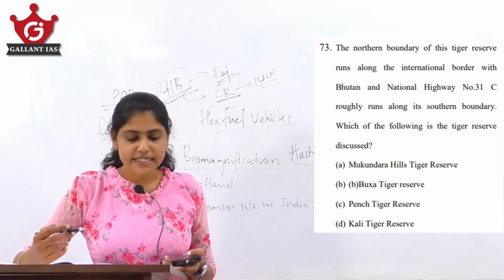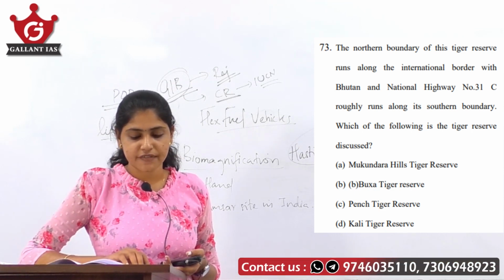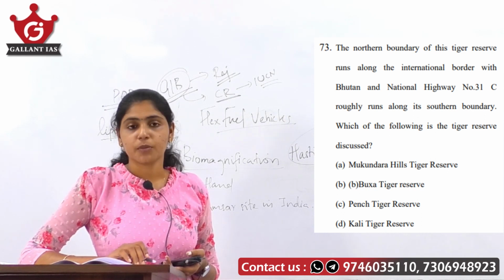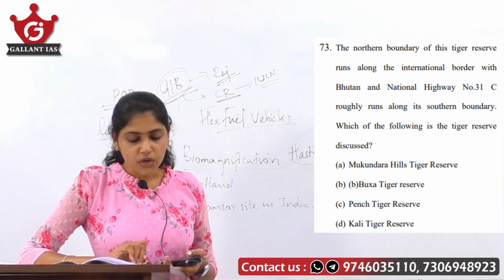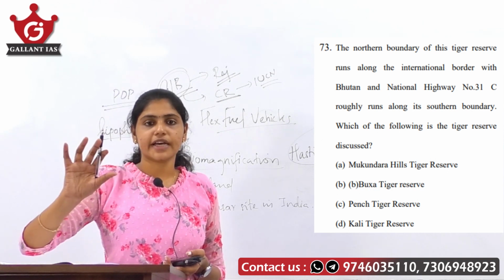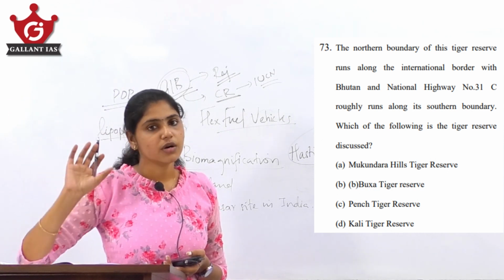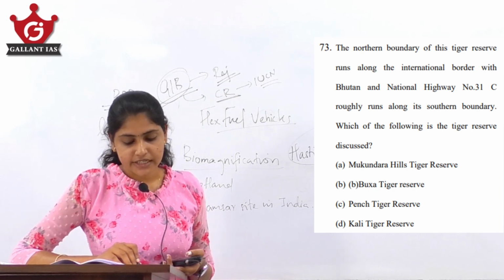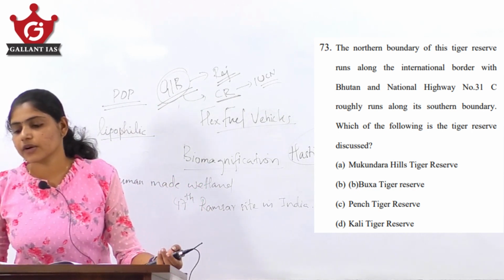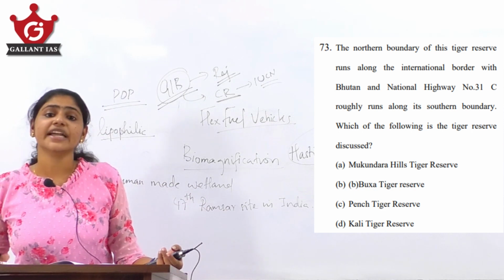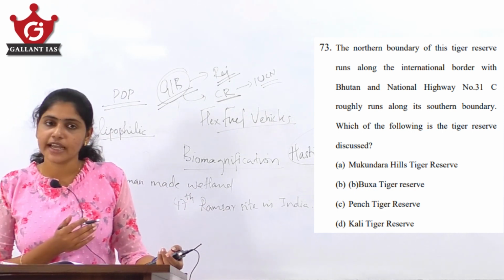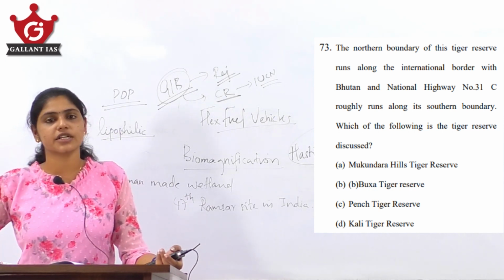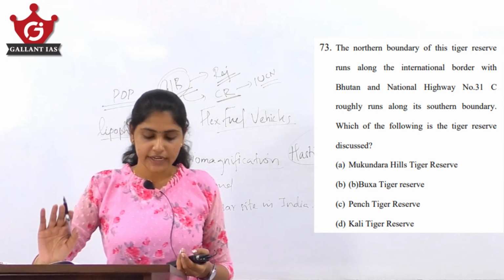Okay. See, here it says the northern boundary of this tiger reserve runs along the international border with Bhutan. See, it is saying about Bhutan. Now, look, which means this particular tiger reserve is lying somewhere closer to Bhutan. Now, first says it is Mugandra Hills Tiger Reserve. See, where is Mugandra Hills located? It is in Rajasthan. So, you can actually eliminate it, right. The question says this particular tiger reserve is closer to Bhutan. So, first, A, you can eliminate.